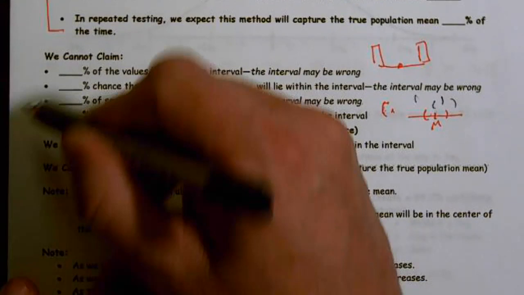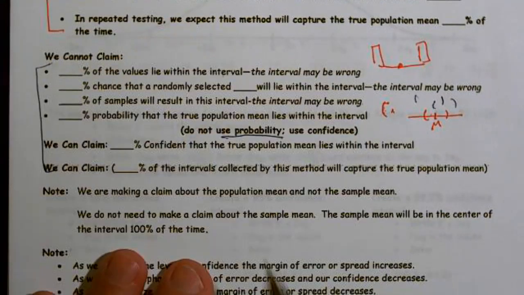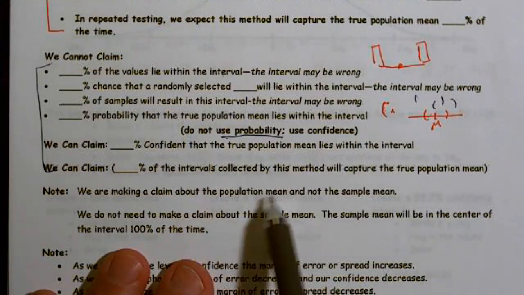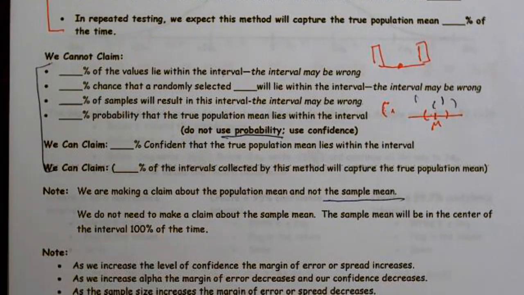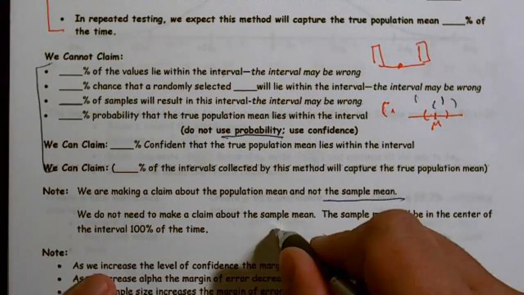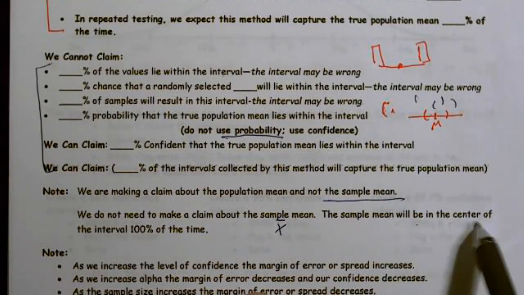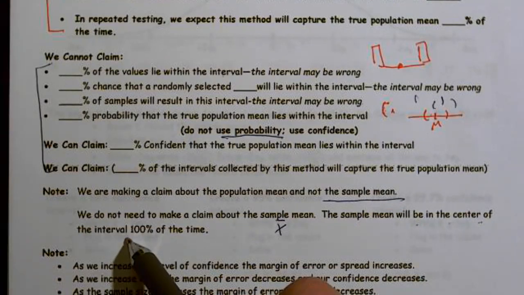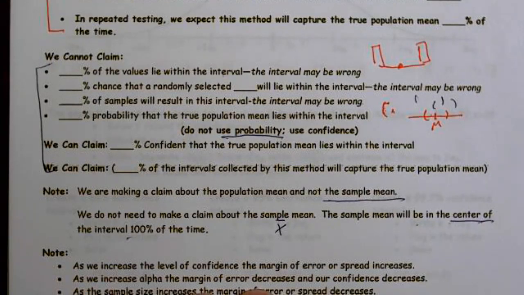Please note, once again, I said you need to make sure you know all of that. We are making a claim about the population mean and not the sample mean, all right? There's no need to make a claim about the sample mean. We know what the sample mean is. We calculated it. We calculated the X bar. Matter of fact, we are 100% sure what the X bar is. And not only that, the sample mean will be the center of the confidence interval 100% of the time. Not off to the side, it'll be the exact center.